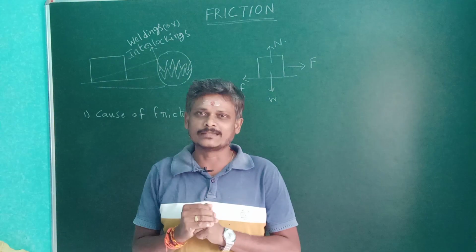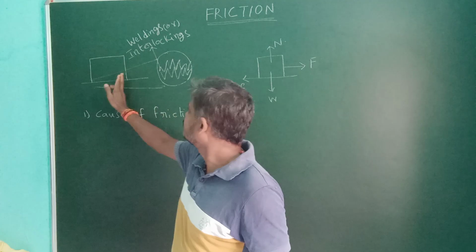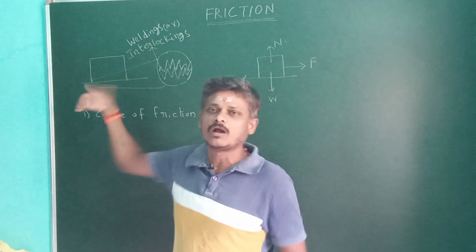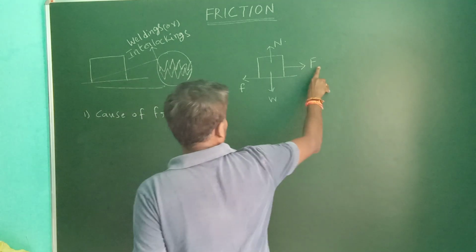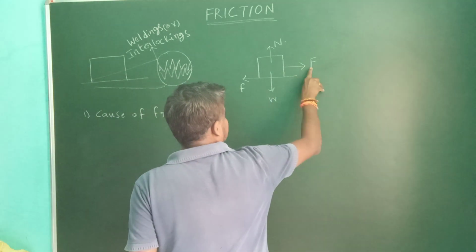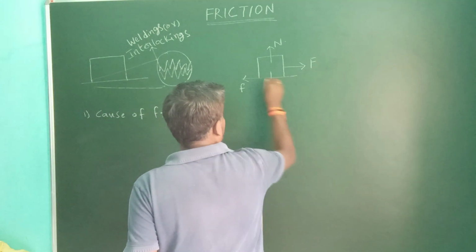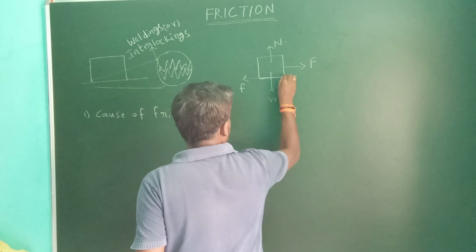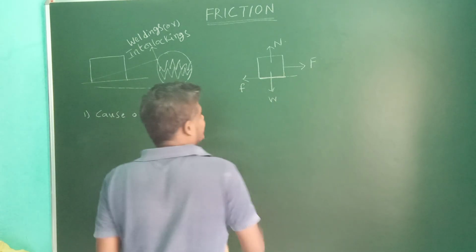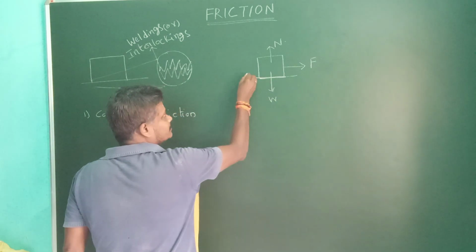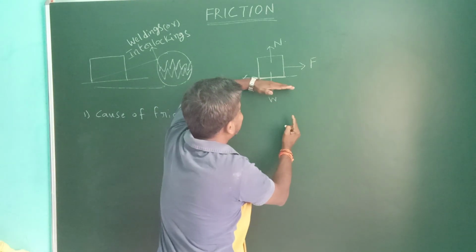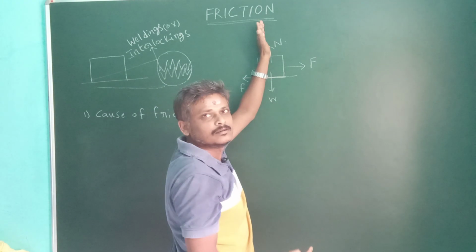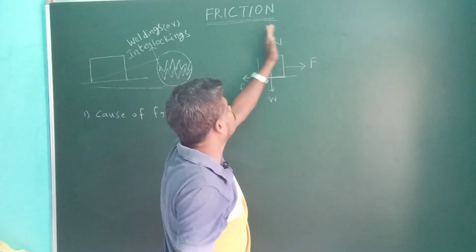This opposition offered to the motion of the object is called frictional force. When the external force is applied in this direction, this is the surface of contact, frictional force will be acting tangentially. For this surface, this is tangent and this is normal. At different points you have different normals.